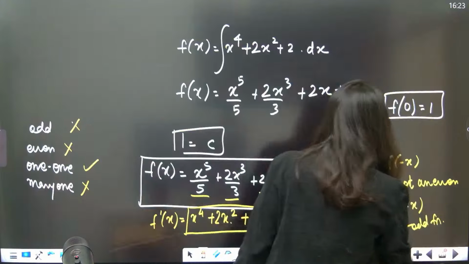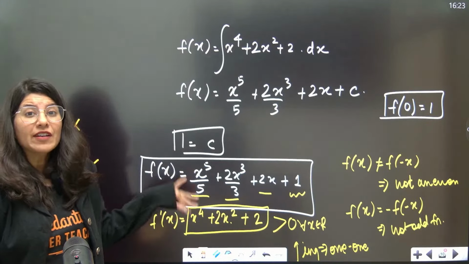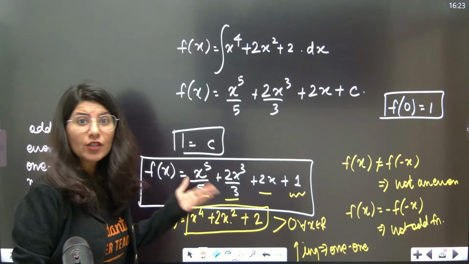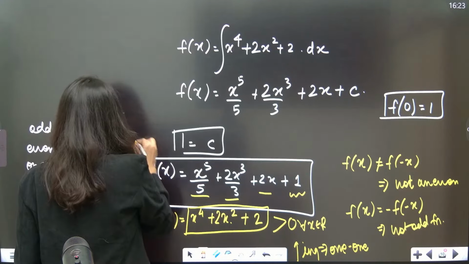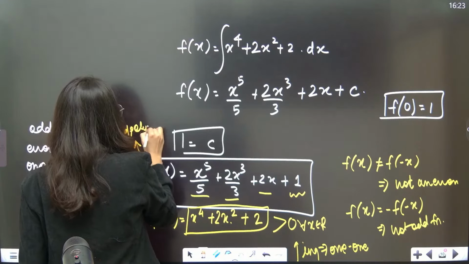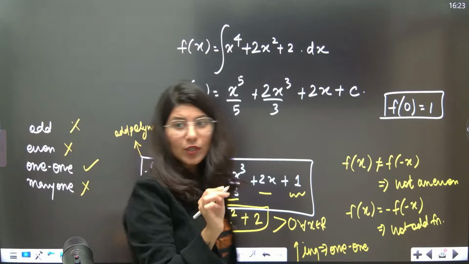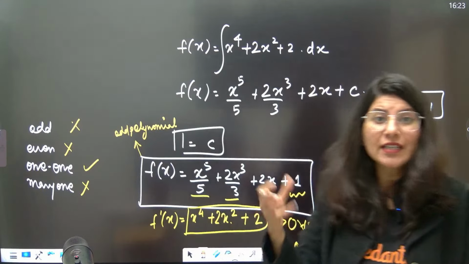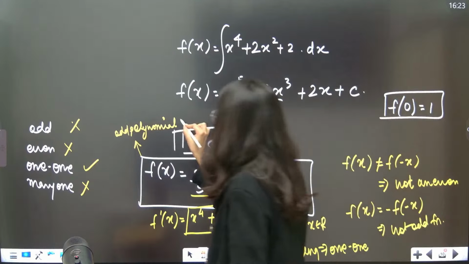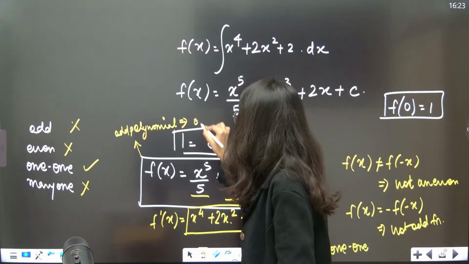Understand that this function which you are getting has power 5, that is an odd degree polynomial. So cubic, power 5, power 7, all this type of polynomial. Odd degree polynomials are always onto.